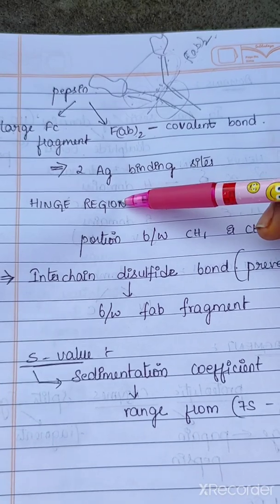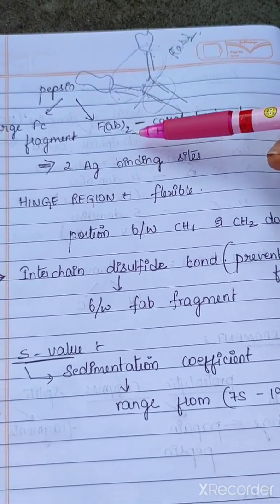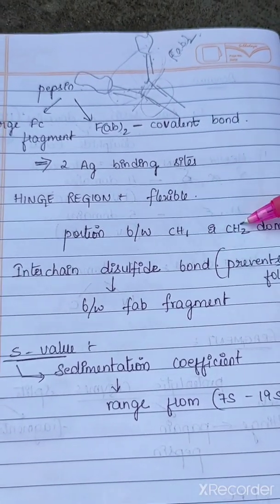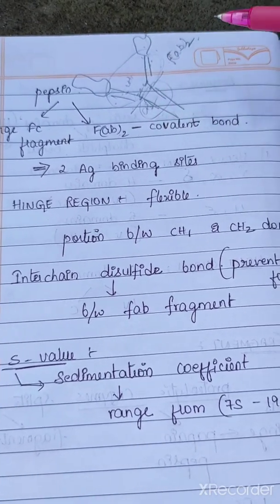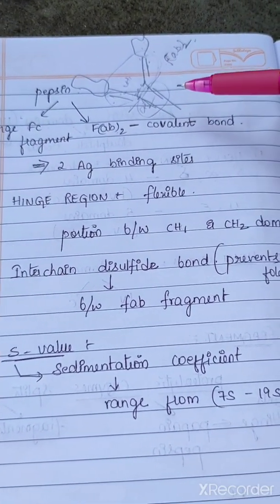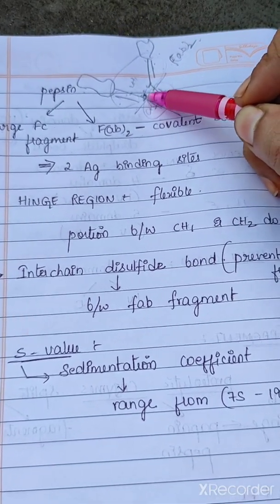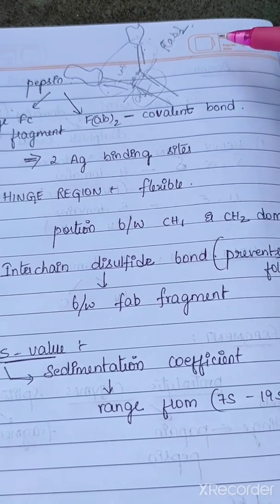Okay, coming to the hinge region. I have already told you this is the hinge region, the portion between CH1 and CH2. This is CH1 and this is CH2. It forms interchain disulfide bonds. Here you can see the interchain disulfide bonds are present.